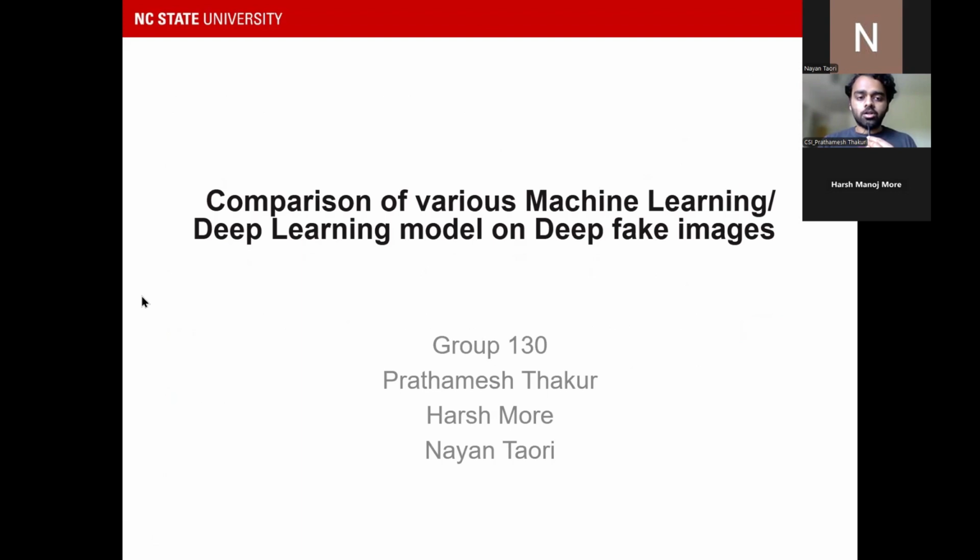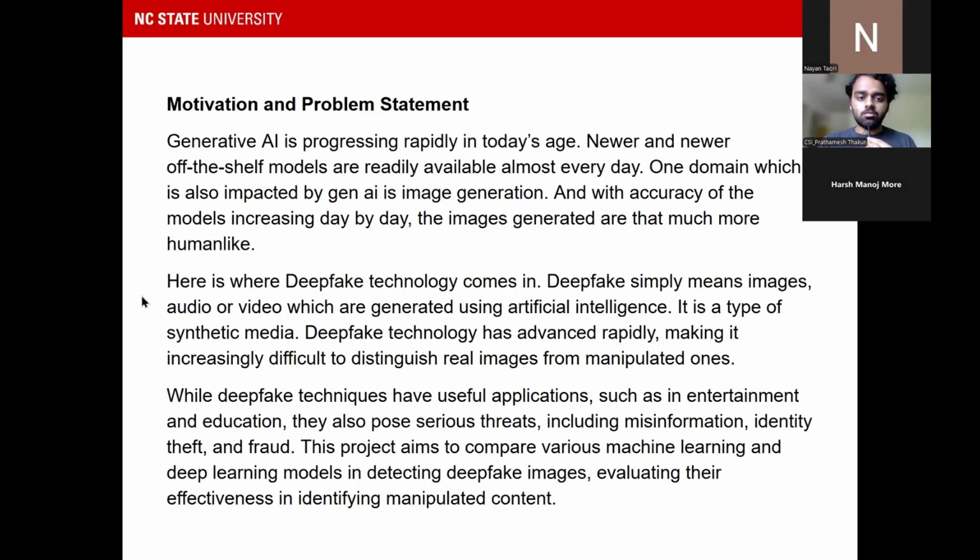So moving on to the motivation and the problem statement. As we know, Gen AI has become a huge thing in today's age. Newer and newer off-the-shelf models are available for use by anyone and everyone. And with APIs to current large language models as well, Gen AI has become very accessible to all. And the accuracy of the models is also increasing day by day, and that makes it closer and closer to human-generated content.